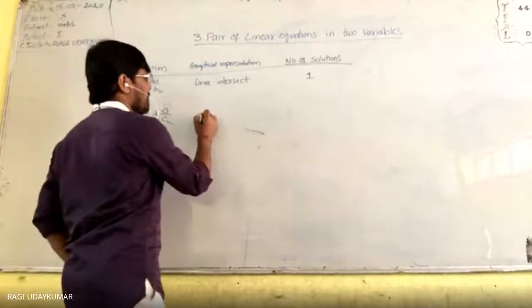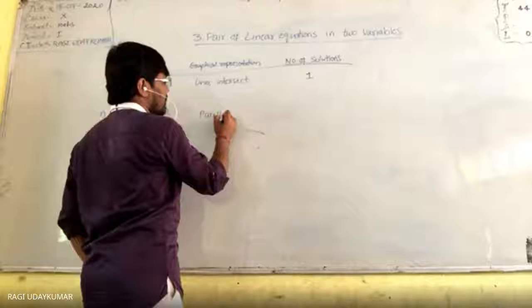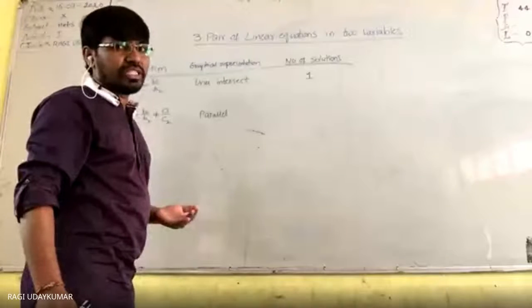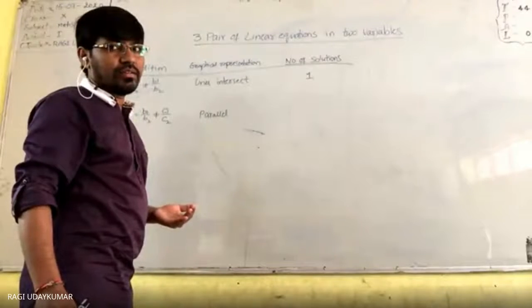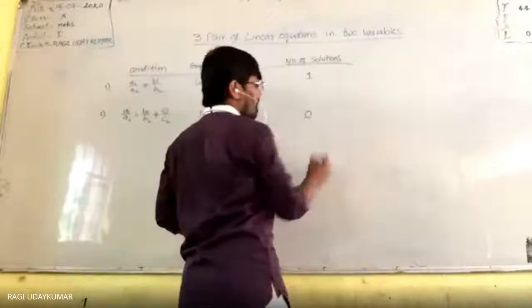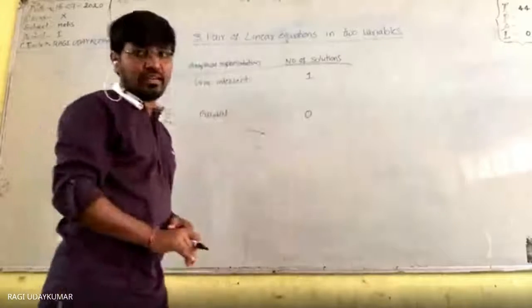Then the lines are graphically parallel lines. Yes, very good. Parallel lines. And when they are parallel, how many solutions will be there? No solution. Zero. Number of solutions are zero. Why? Because normally you think here.